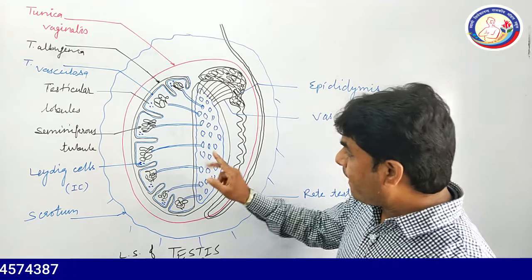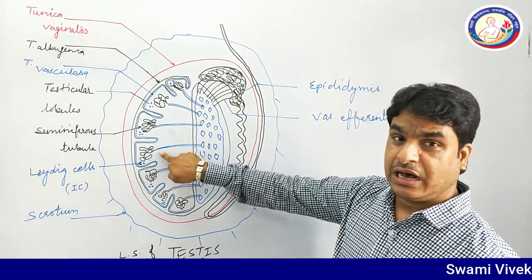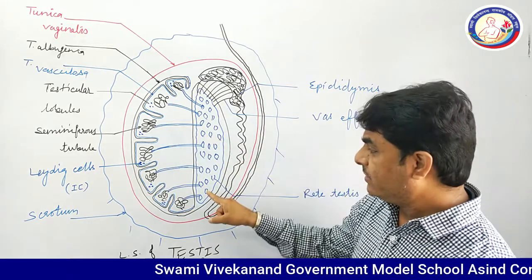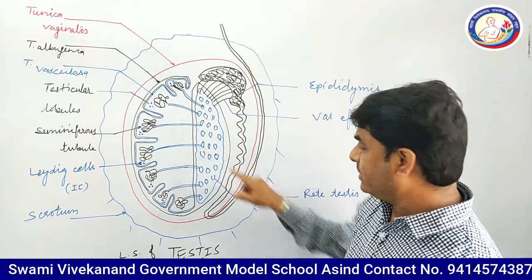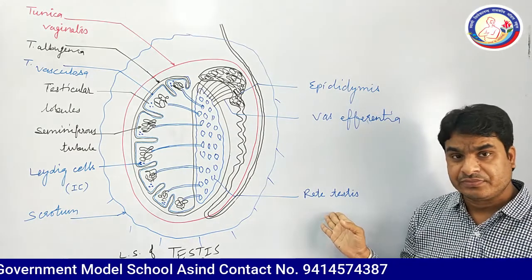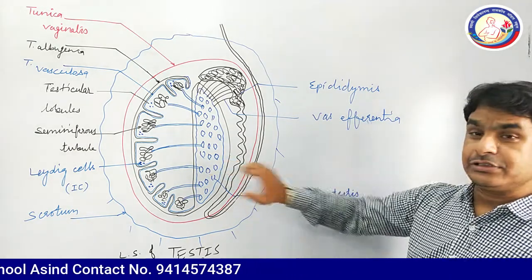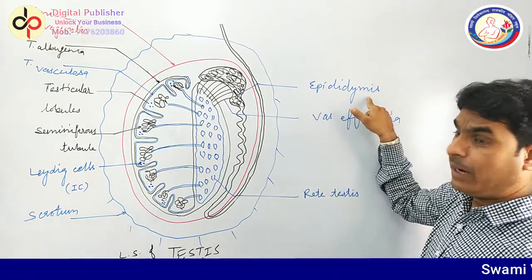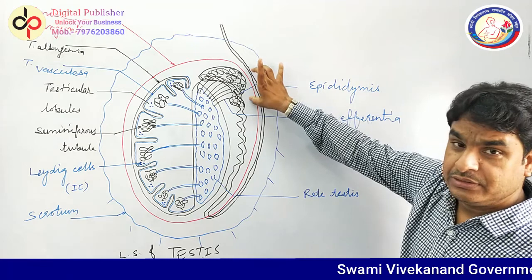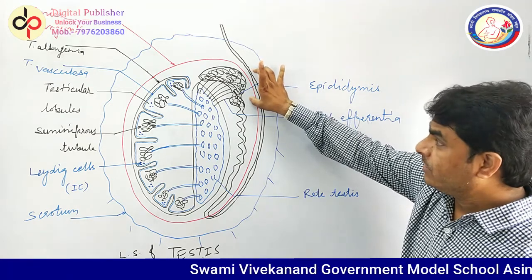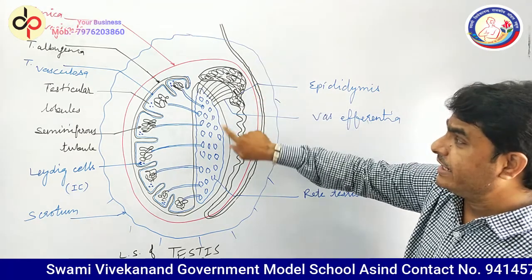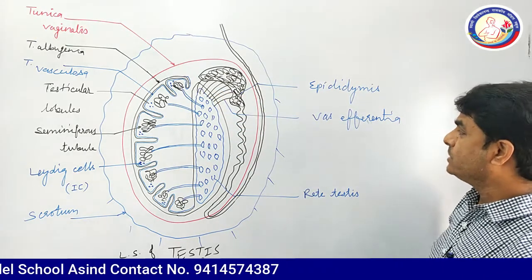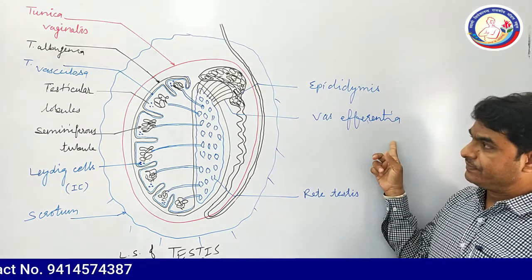And sperm cells are produced in the seminiferous tubules, and it comes in the network-like structure. This is known as rete testis. This rete testis collects the sperm cells and sends to the epididymis. Epididymis is a highly coiled, long tube, and it collects sperm cells via these thin black tubules known as vasa efferentia.